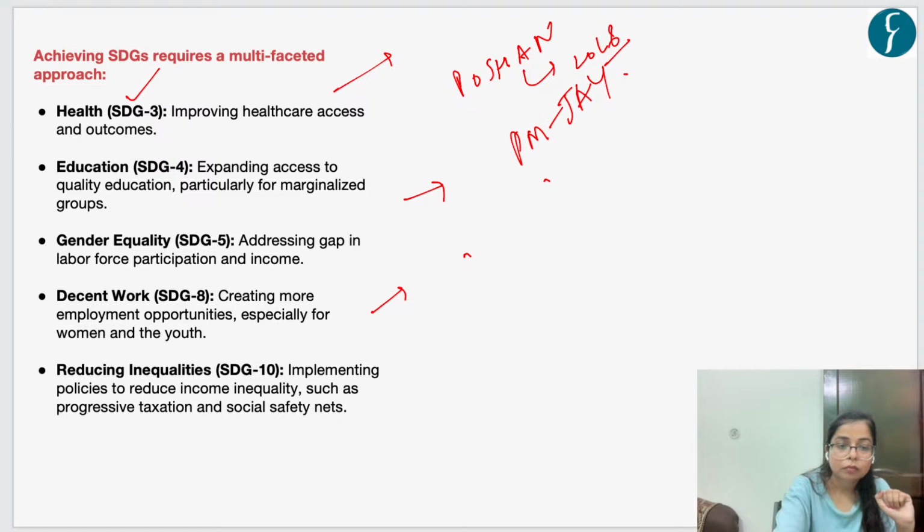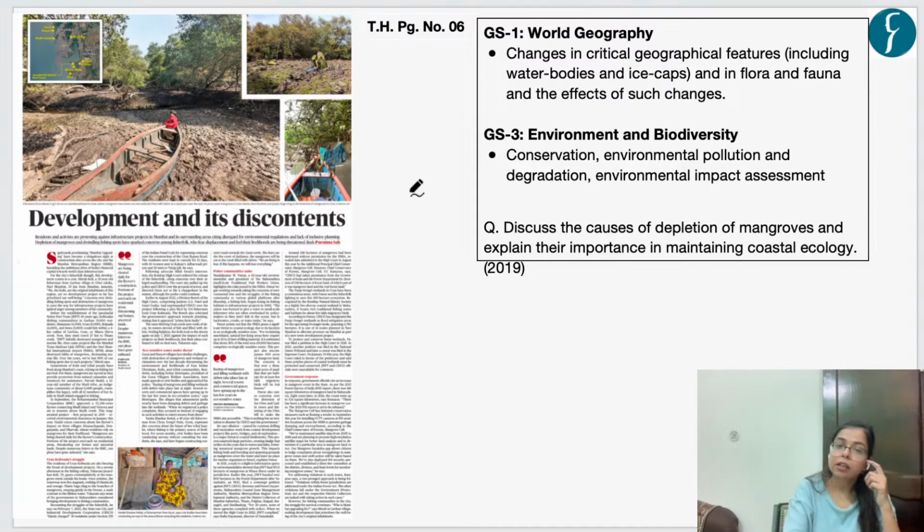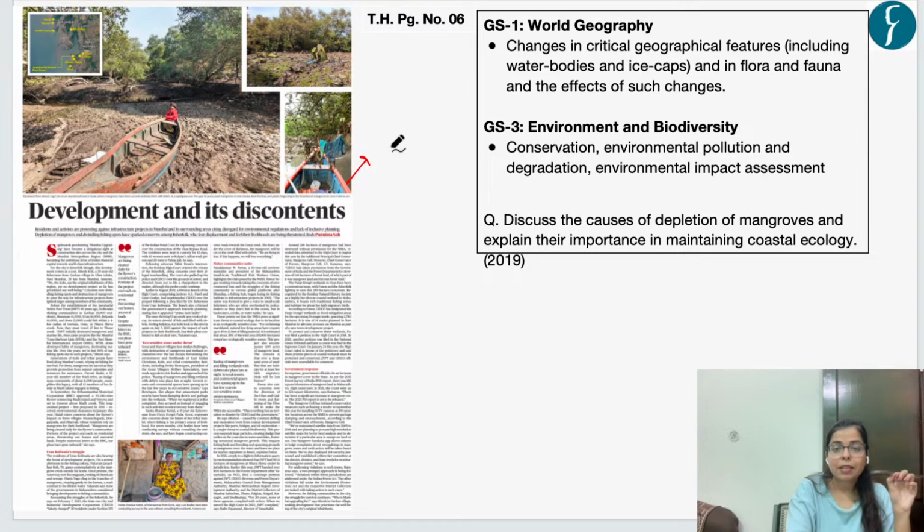Okay, now let's move on to our next article for the day, which appeared on page number 6 of The Hindu. This news article talks about development and its discontent. Massive development is occurring in the coastal areas, and this large-scale anthropogenic development is deteriorating, or hampering, the habitat of mangroves. How this anthropogenic development is hampering the natural habitat of mangroves, we will see.